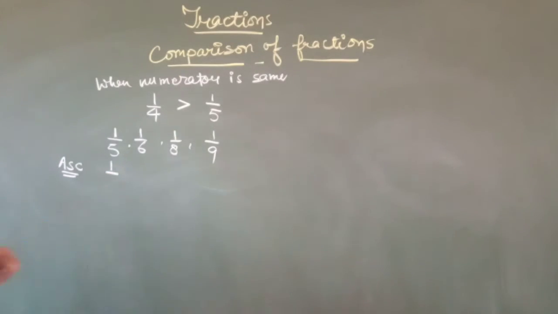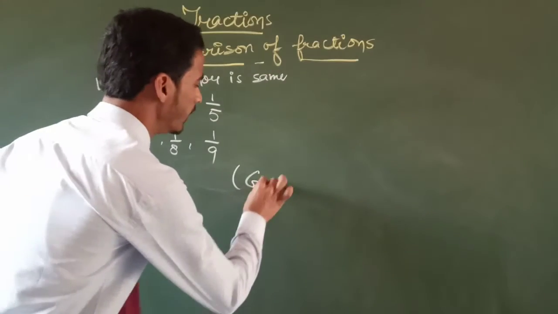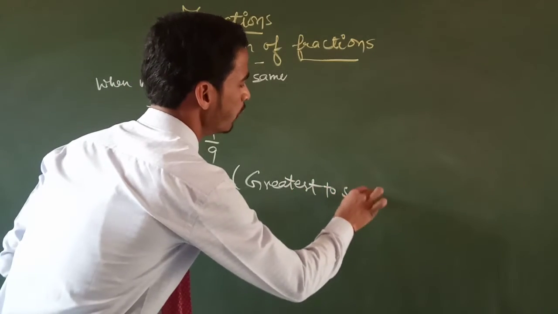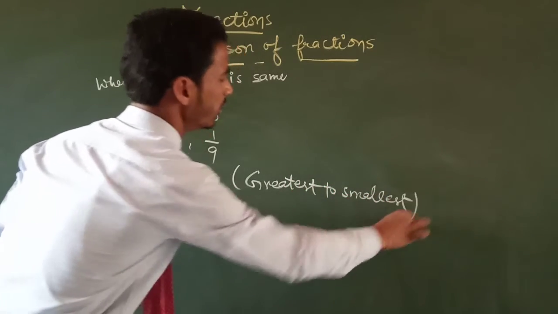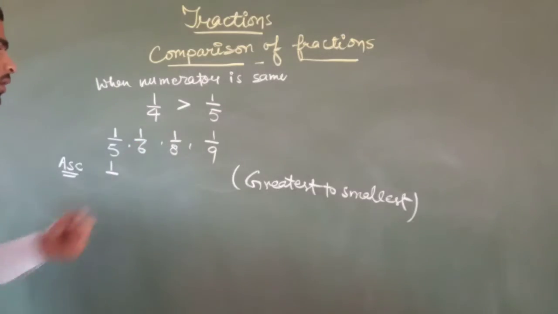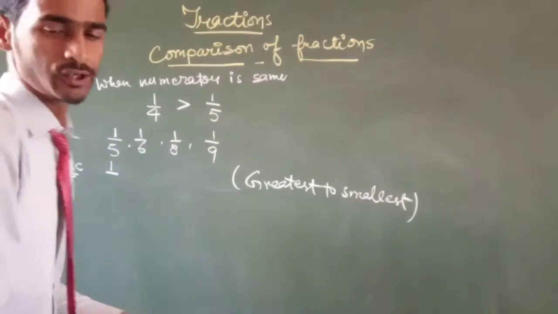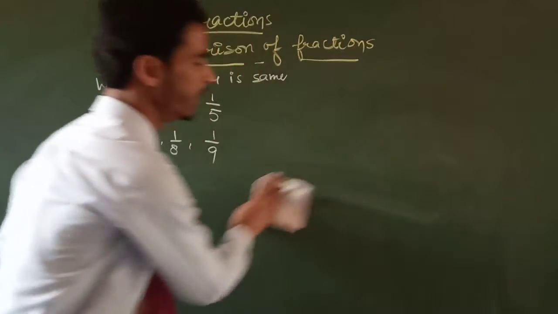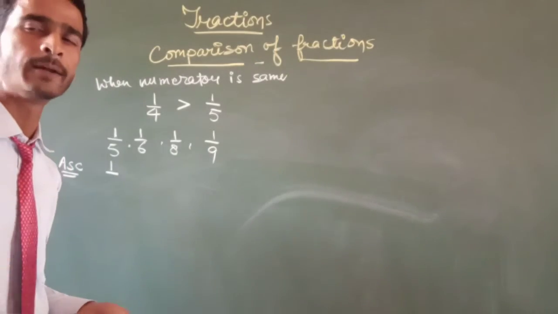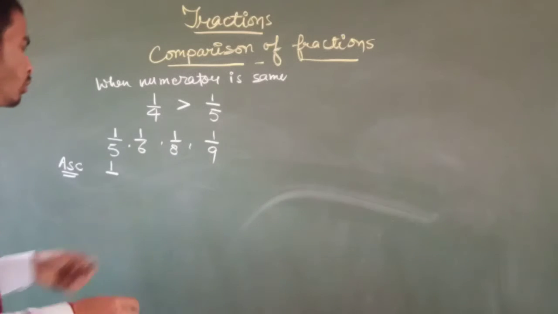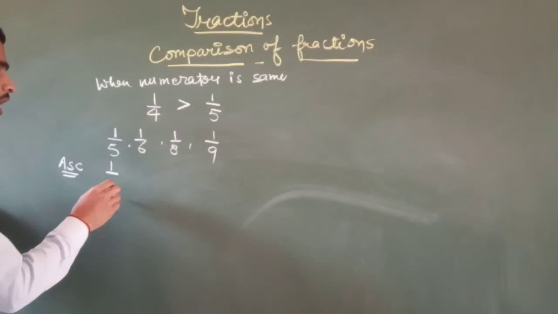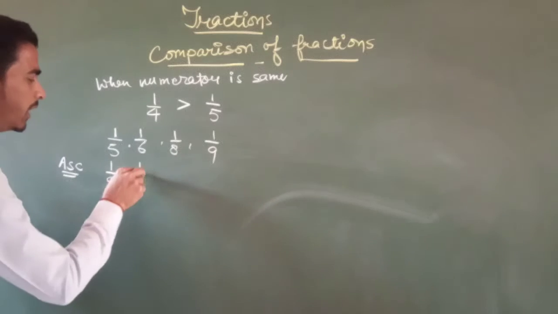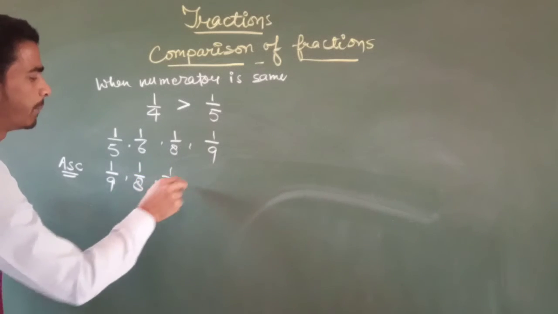In ascending order we have to write smallest to greatest. So which one is smallest? You know that 1 upon 9 is the smallest, and then 1 upon 8, 1 upon 6 and 1 upon 5.